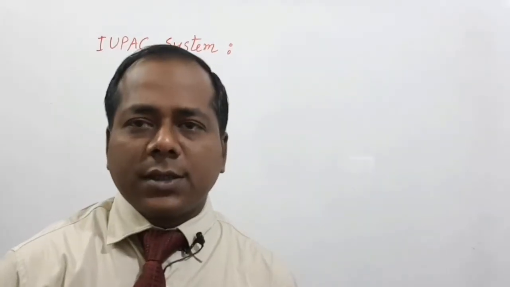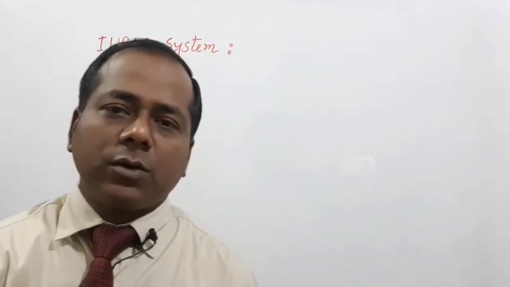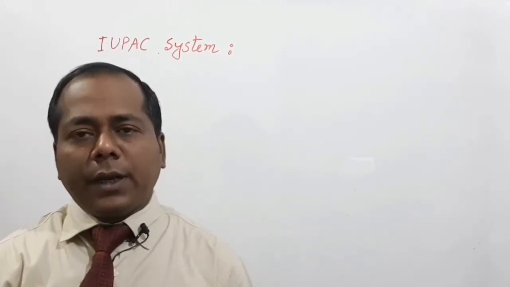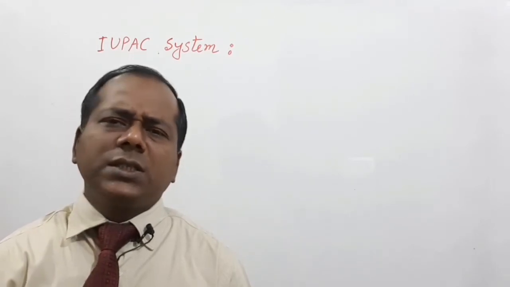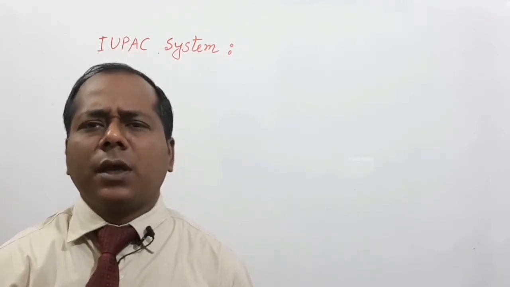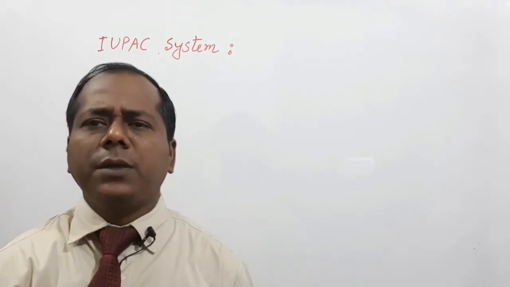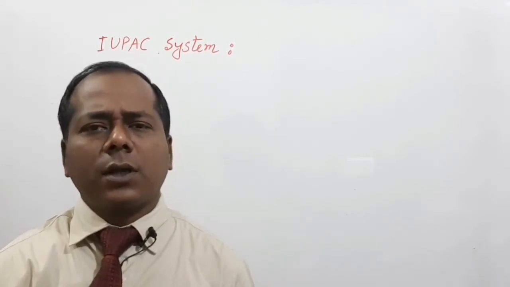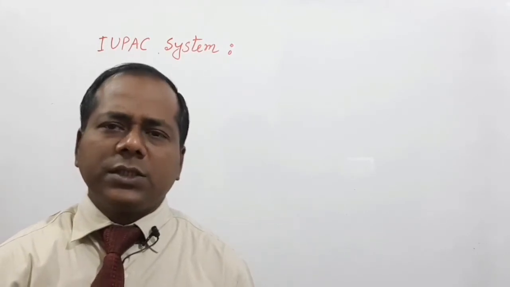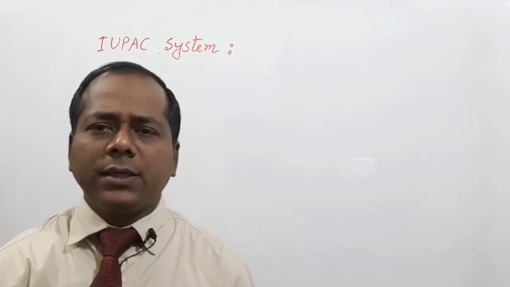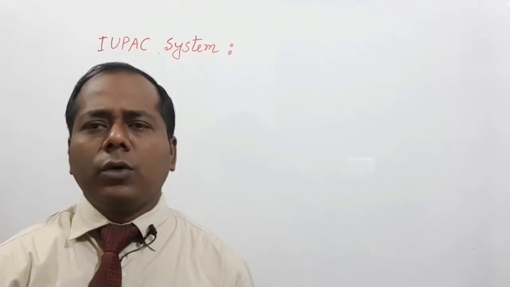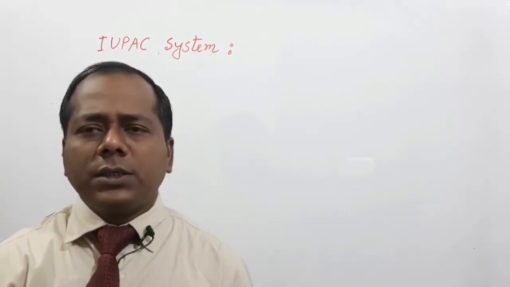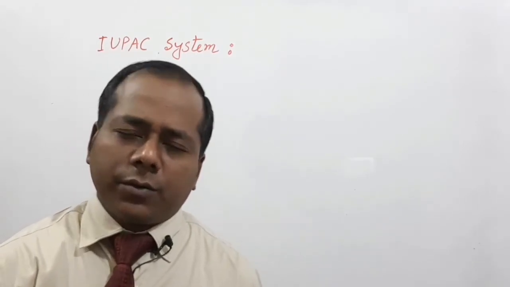My dear students, now we discuss the IUPAC system of naming. This system of naming a compound is very much the same for all classes of organic compounds. This method is based upon a few rules which we discuss now.